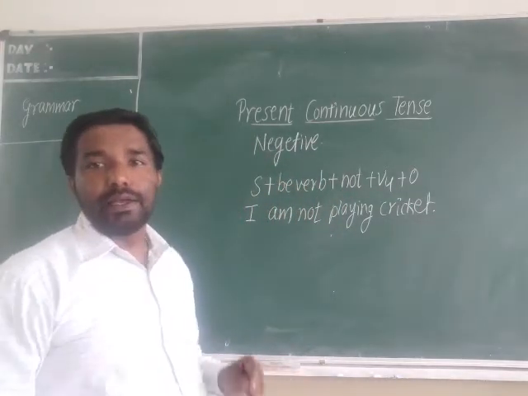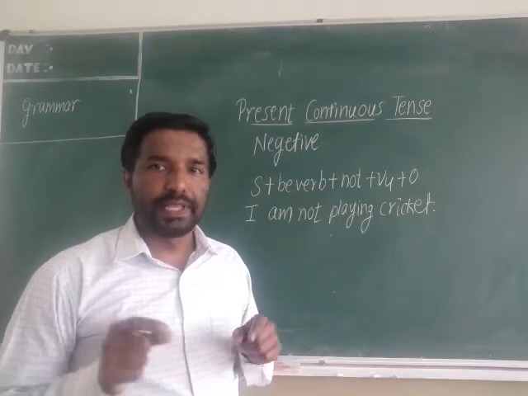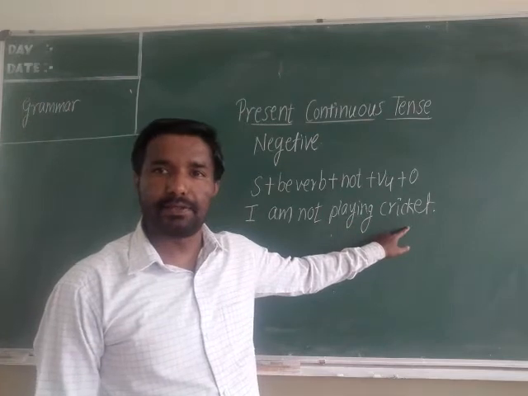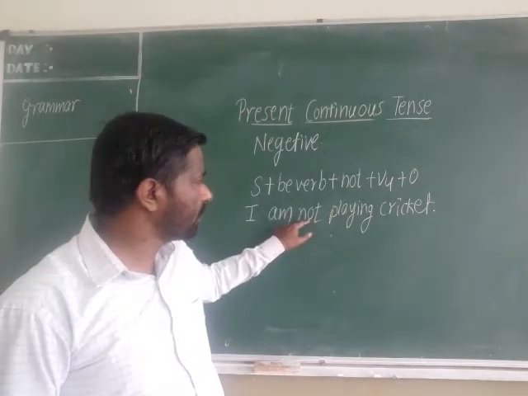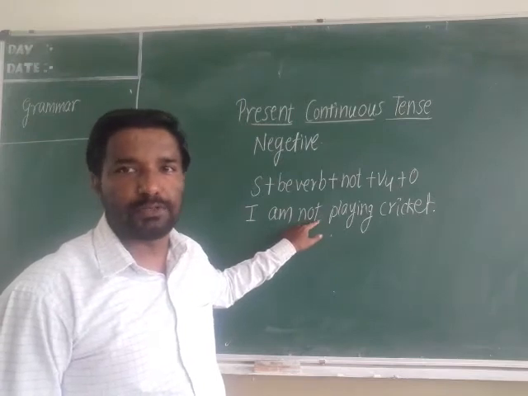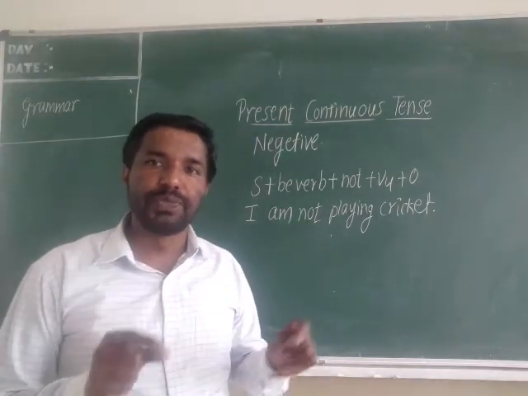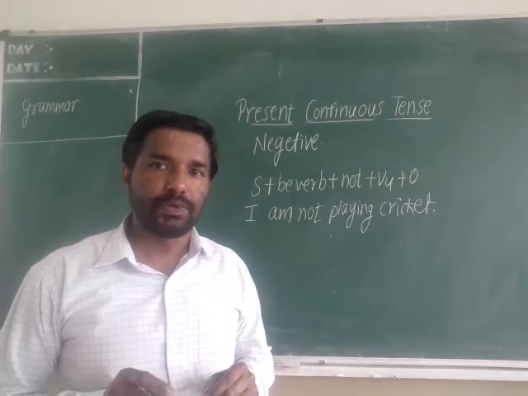I am playing is the positive sentence, the affirmative sentence. Negative sentence: I am not playing cricket. Only thing you are adding is not. After the be verb, you have to add not. He is not playing cricket. They are not playing cricket. Is it clear?